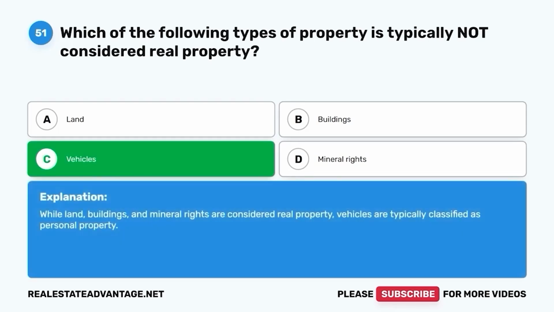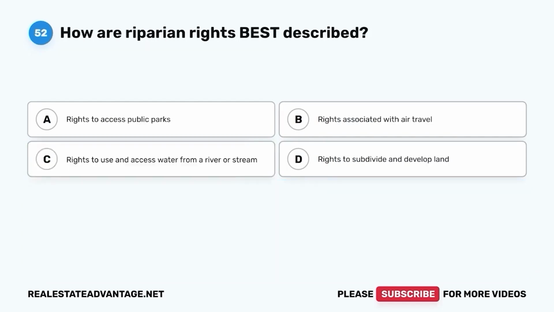Vehicles. While land, buildings, and mineral rights are considered real property, vehicles are typically classified as personal property. Question 52. How are riparian rights best described?